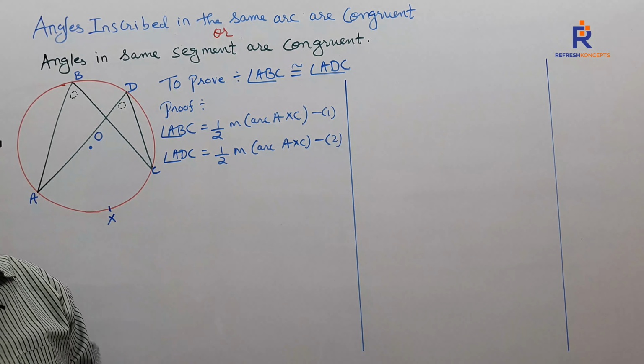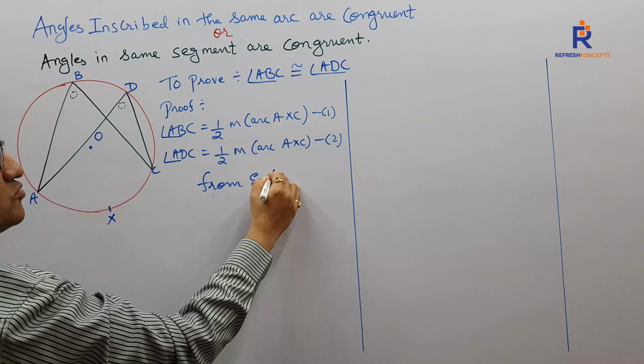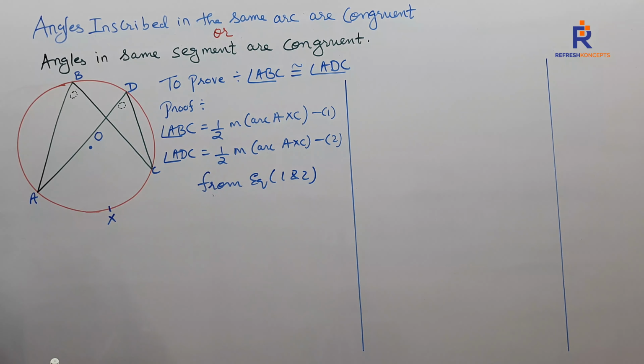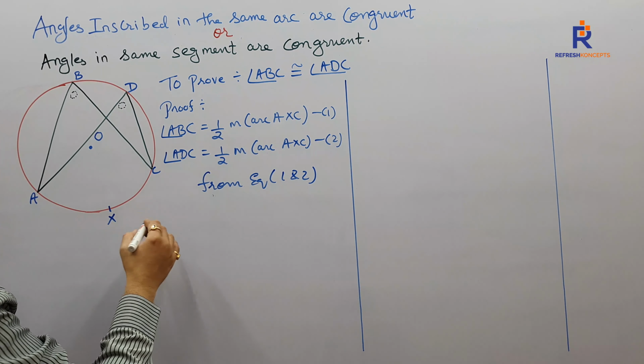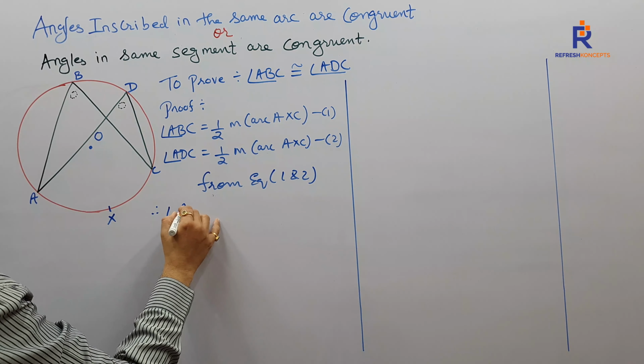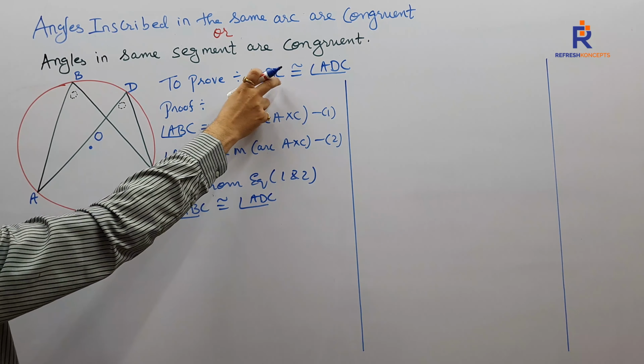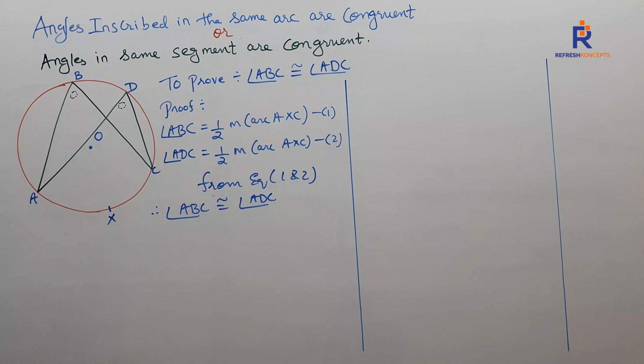What do you see from equations 1 and 2? Can I see the RHS happens to be the same? Therefore, angle ABC is equal to, in fact congruent to, angle ADC. That's what we wanted to prove. We are done.